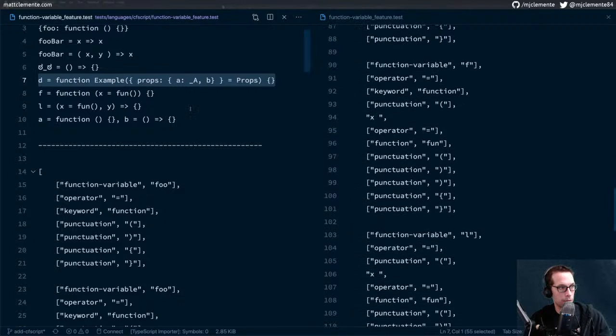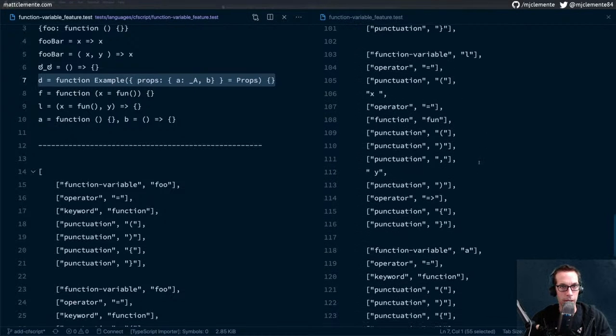Then we're down to function variable f, which was a function with the function being passed into it. All right, so f operator equals keyword function, punctuation bracket x, operator equals fun, which is being captured as a function, which is what I'd expect there. And then a bunch of those.